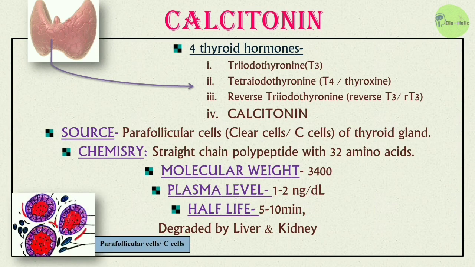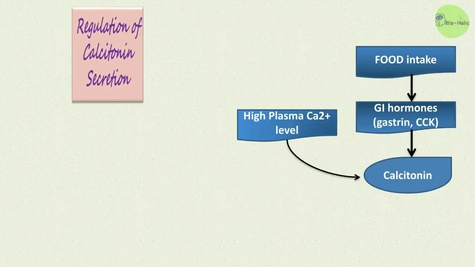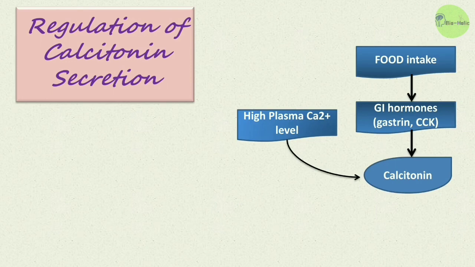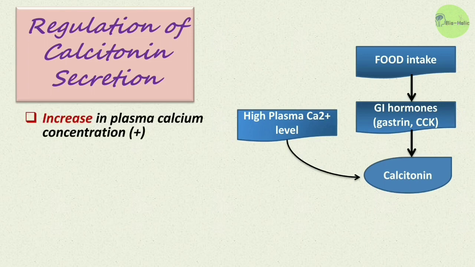These are the parafollicular cells or C cells that secrete calcitonin. Calcitonin secretion is regulated by the following factors. If there is an increase in plasma calcium concentration, calcitonin secretion will also be increased.